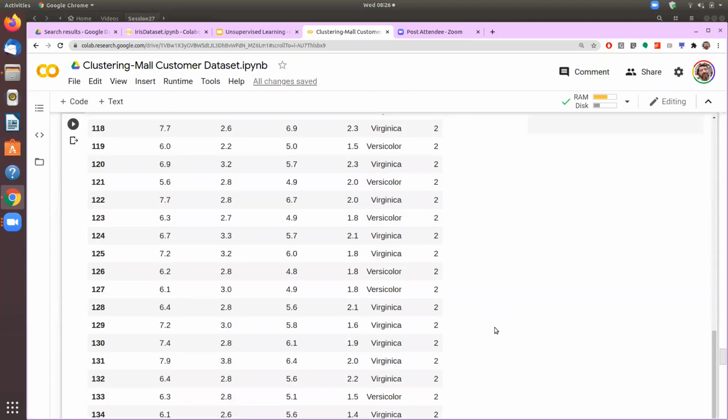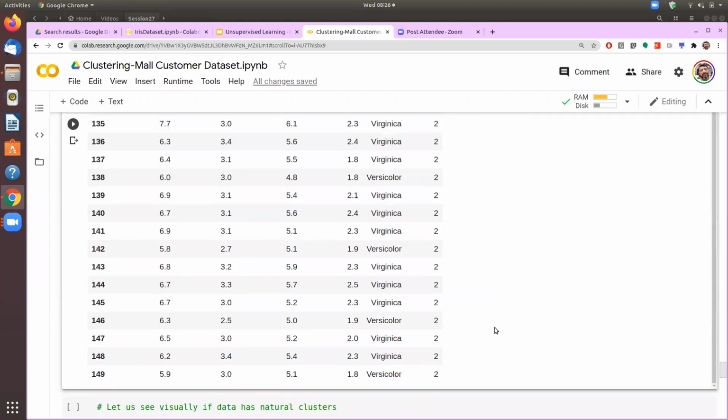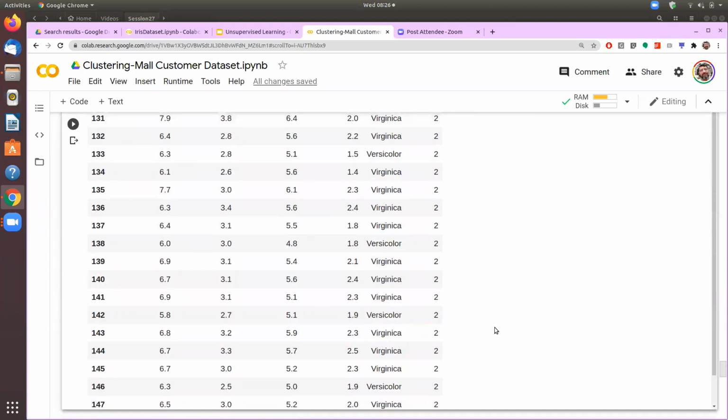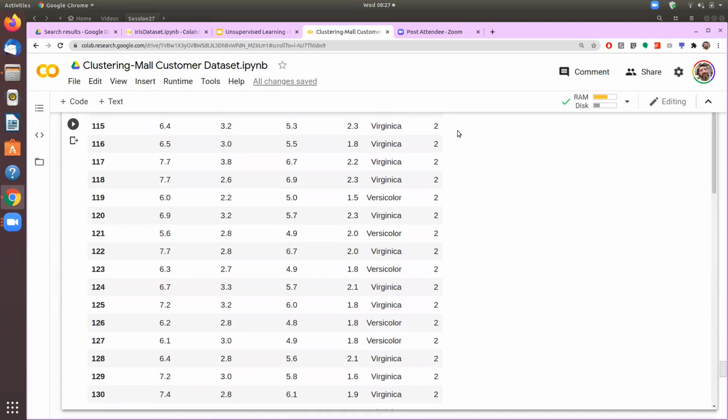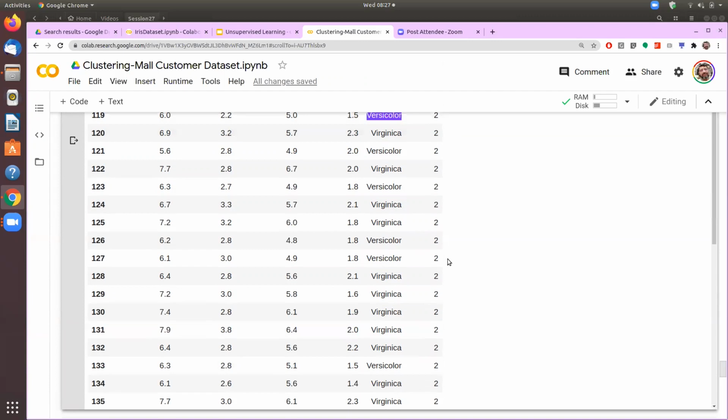So now we see that most of the cases here are actually Virginica in our manual classification. We can see that there are only a few cases where what was manually classified as Virginica is actually versicolor in our classification. This one is our classification. Otherwise, mostly the mapping is correct.